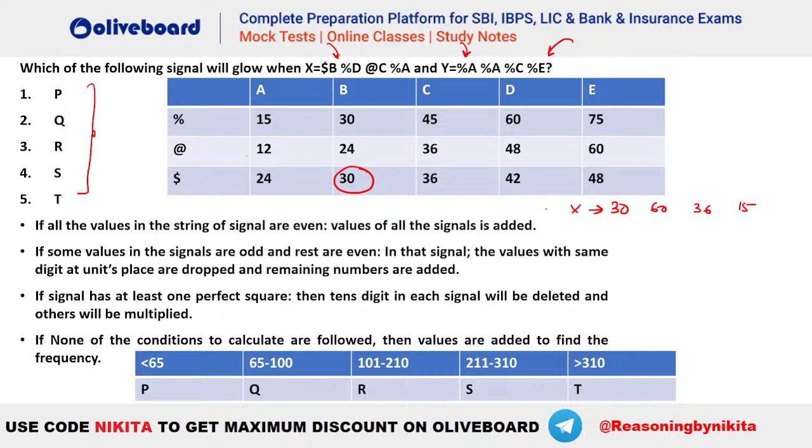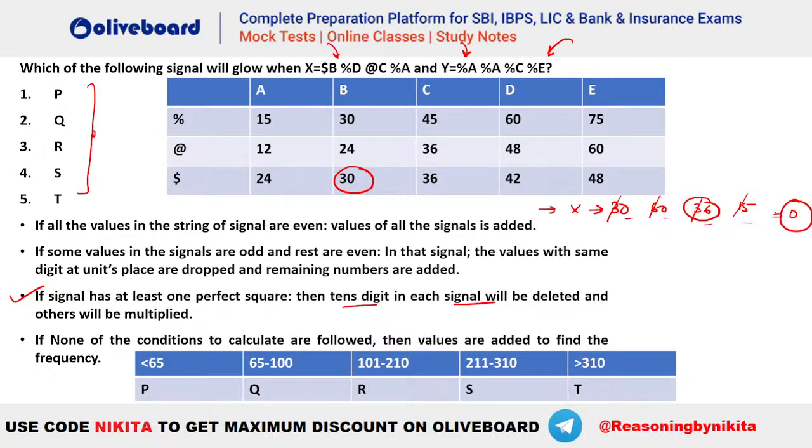Okay. So now which rule is applicable? Quickly tell me which rule is applicable here. Which rule will be applicable in this particular case? In x, which rule should be applicable here? You can see we have one perfect square, isn't it? 36 is a perfect square. That means rule number 3 should be applicable. That will get the highest priority. So the tens digit in each signal will be deleted and the others will be multiplied here. That means the tens digit, 3, will be removed, 6 will be removed, 3 will be removed and 1 will be removed. So you can see this is going to be 0 into 0 into 6 into 5, which gives you a 0, isn't it?